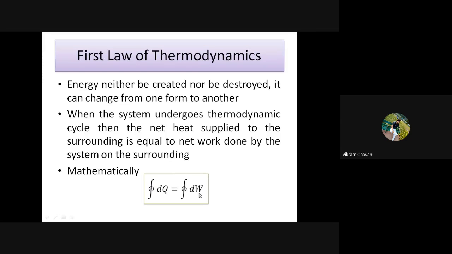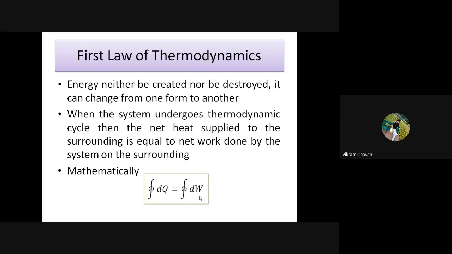So the general statement is energy can neither be created nor be destroyed; it can change from one form to another. And to implement this first law, we require the in-depth statement: when the system undergoes the thermodynamic cycle, then the net heat supplied to the surrounding is equal to the net work done by the system on the surrounding.